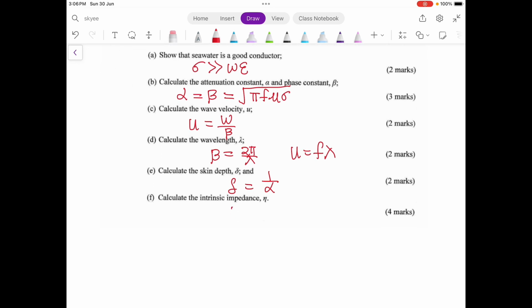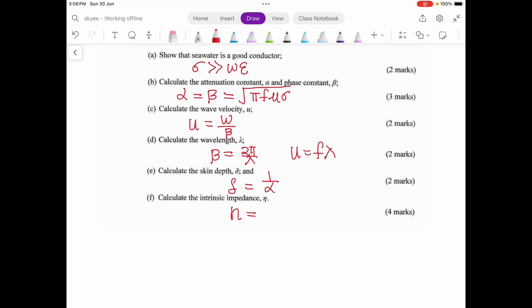And the intrinsic impedance, you can refer to your slide for the equation for a good conductor.